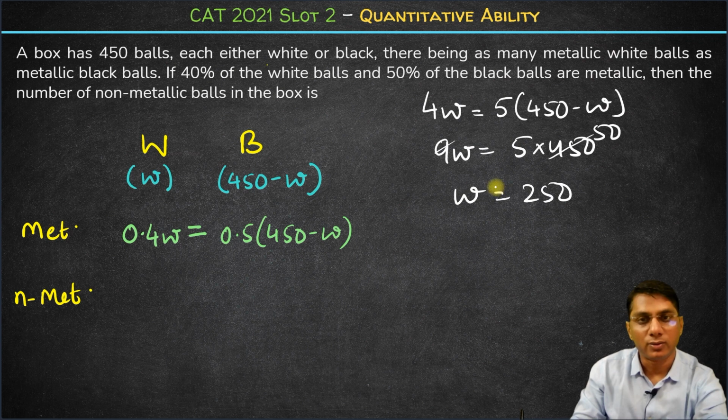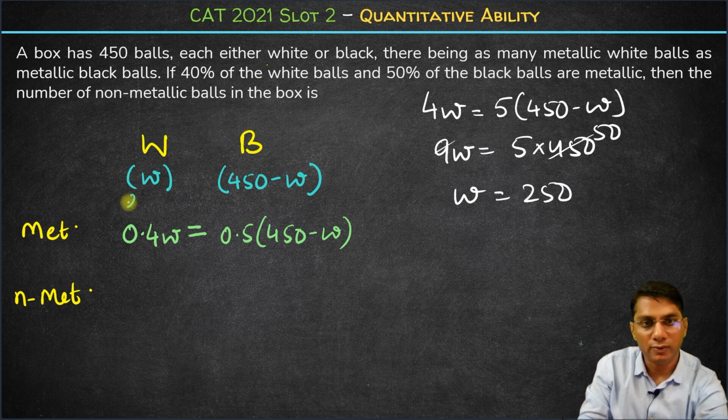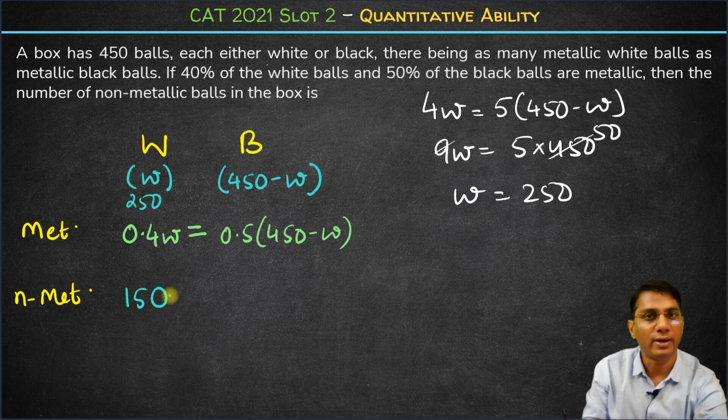Okay. So what we need to figure out now is the number of non-metallic balls in the box. What is going to be the number of non-metallic balls? So let's calculate the number of non-metallic white balls. We have a total of 250 white balls, out of which 40% are metallic. So non-metallic will be 60% of this. 60% of 250 is 150.